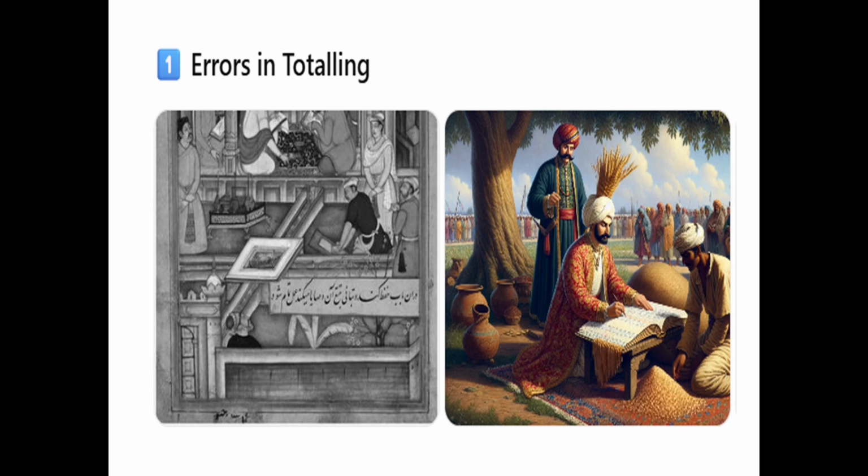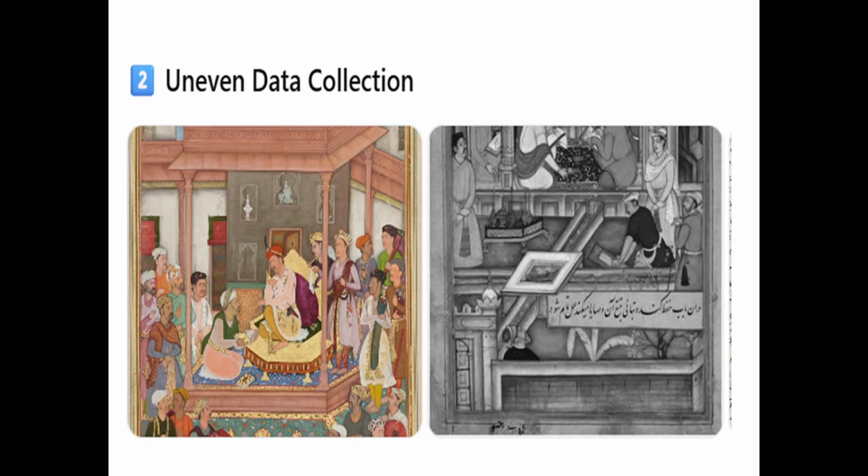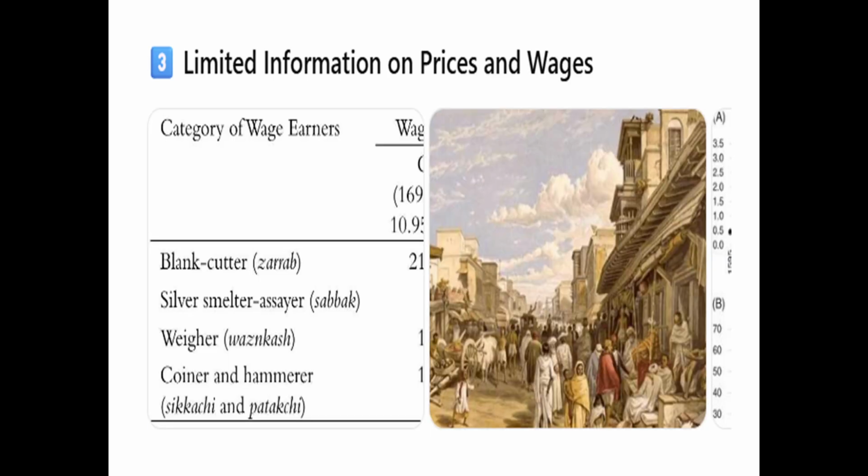And second one is uneven data collection. Information was not collected equally from all provinces. For example, detailed data about Zamindar caste exists for many provinces, but such data are missing for Bengal and Orissa. Third, limited information on prices and wages. The Ain provides some data on prices and wages. However, these data mainly come from areas near the imperial capital, Agra. Therefore, they may not represent conditions in other regions.